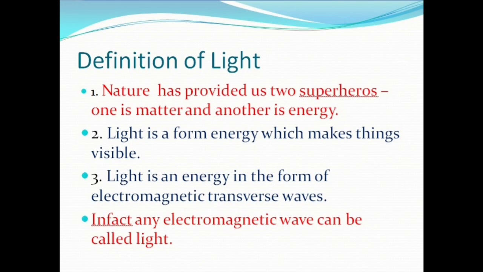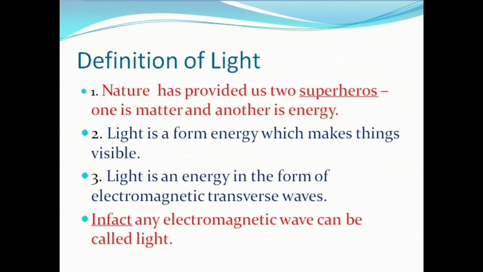Everybody knows that there are two components of nature. One is matter and another is energy. Both of them have their own physical laws. Here is the first definition of light. Light is a form of energy which makes things visible.